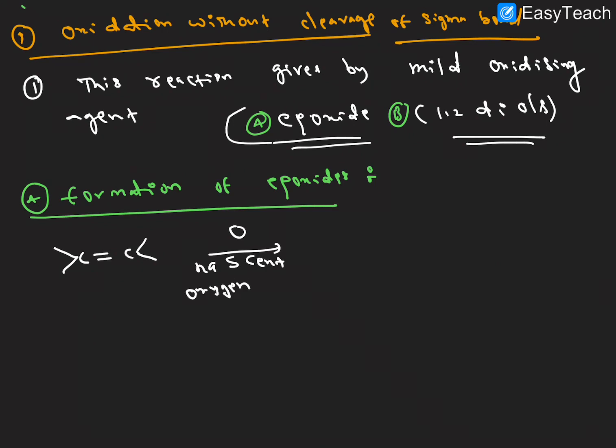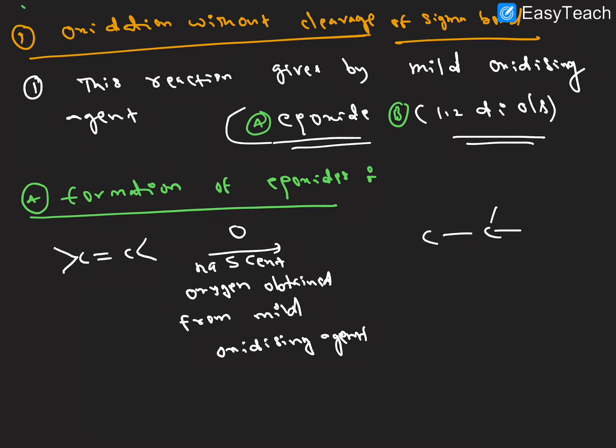This is nascent oxygen obtained from a mild oxidizing agent. Right. So what product is forming here? This is the product forming.